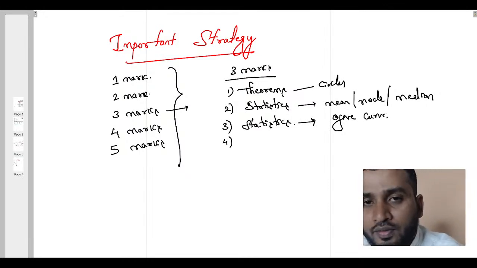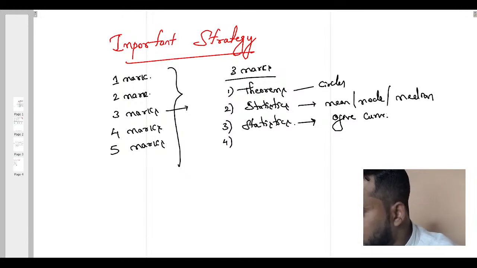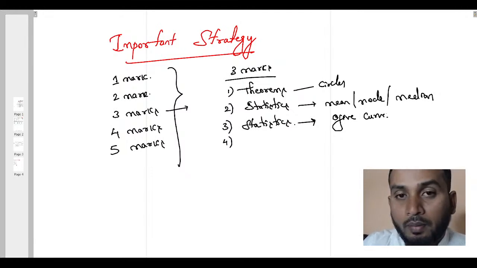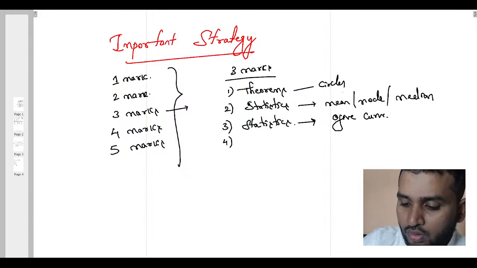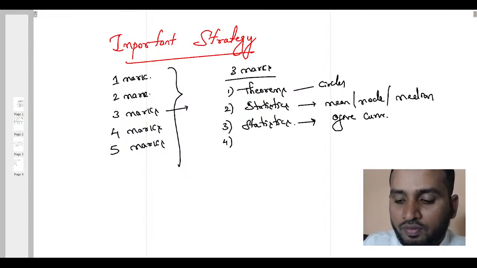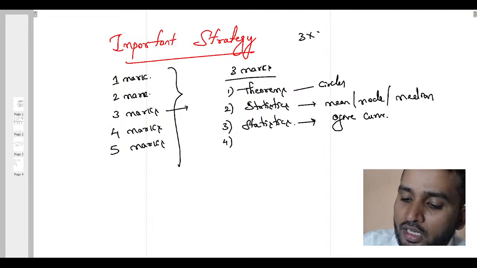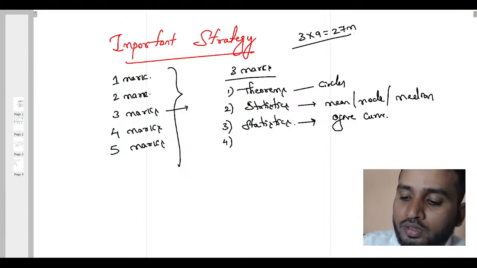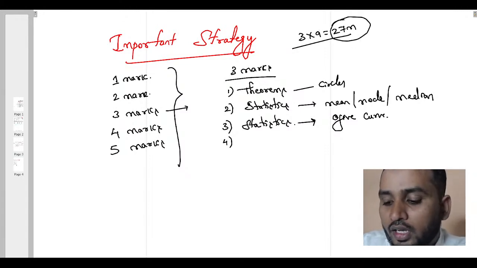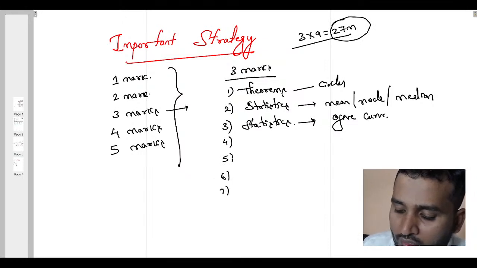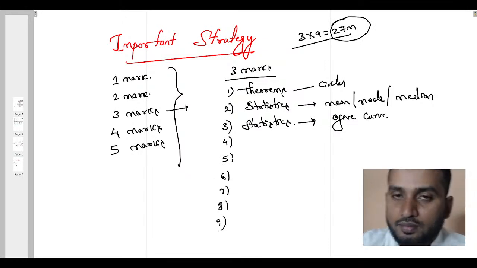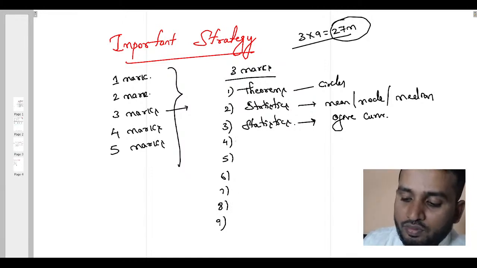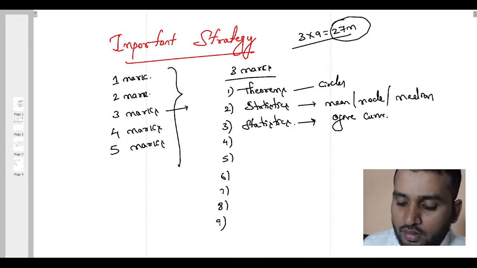So, we are perfect with these areas, isn't it? Yes or no? We are perfect with these areas, and where we are lagging in marks, you should know. Theorems we know, statistics we know, and we know very well that 3 into 9 is equal to 27 marks. So in total we have 9 questions for 3 marks, which carry 27 marks, isn't it?